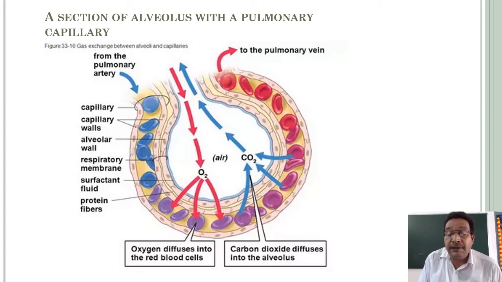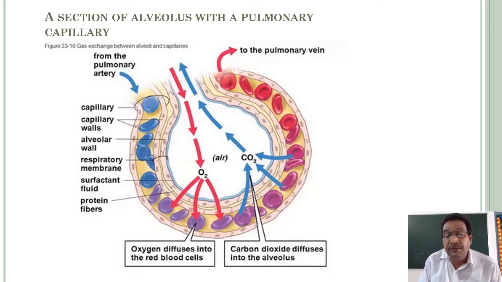That is because in the alveolar air, the partial pressure of oxygen, PO2, is more, so oxygen automatically diffuses into the capillary network. In the capillary network, the partial pressure of oxygen is lower than that of the alveolar air.